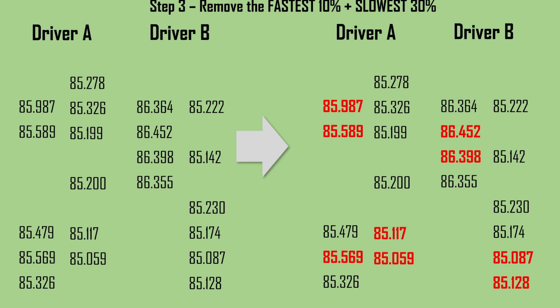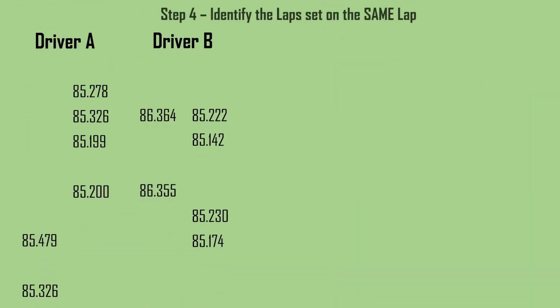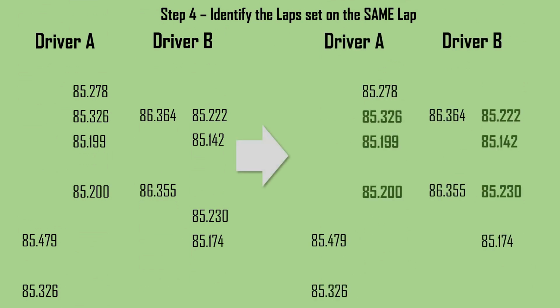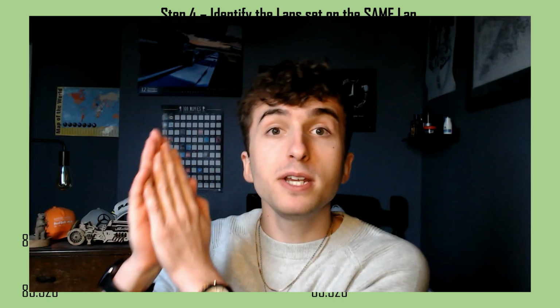Then from step number 3, we take a look at step number 4, which is to identify the laps that were set on the same lap of the Grand Prix. Now, this completely negates if a clean air lap was set in the second half of the race, which would obviously end up being quicker than one set in the first half of the race. If they were both set on the same lap, both cars will be running the same fuel loads.